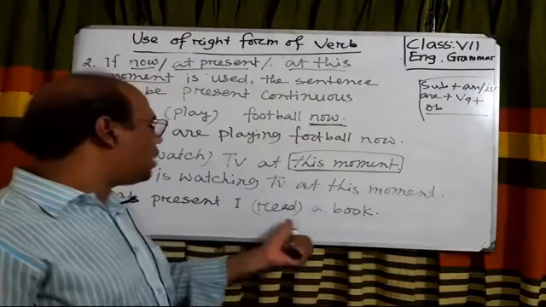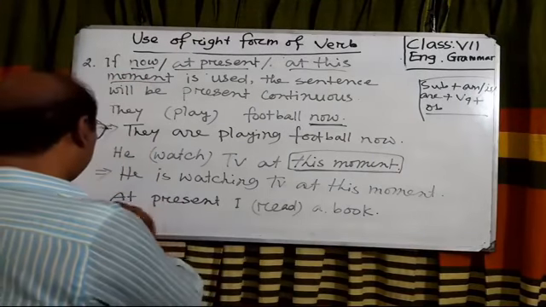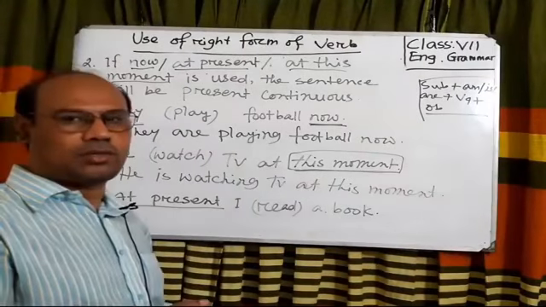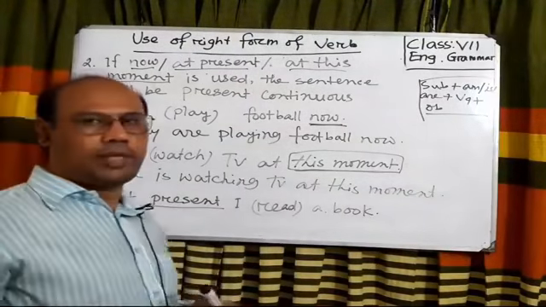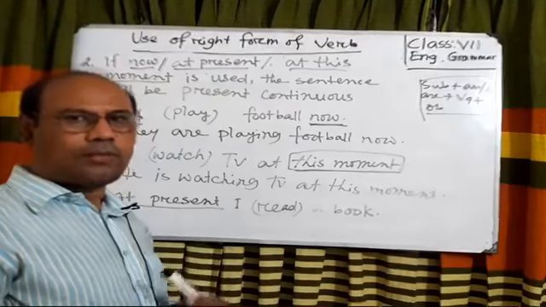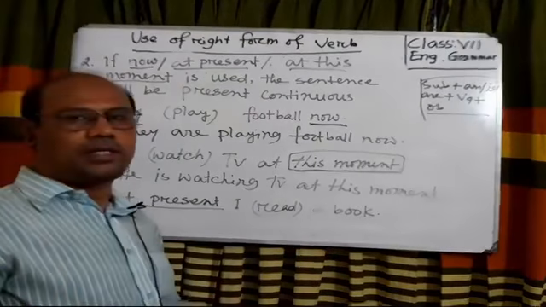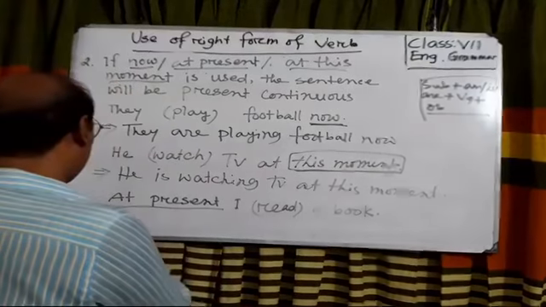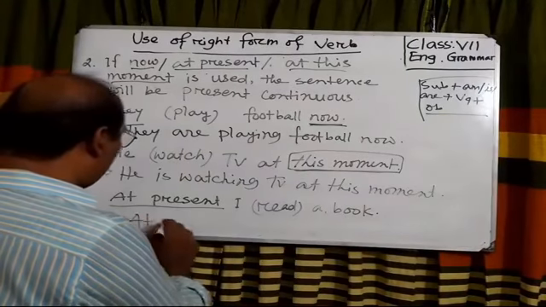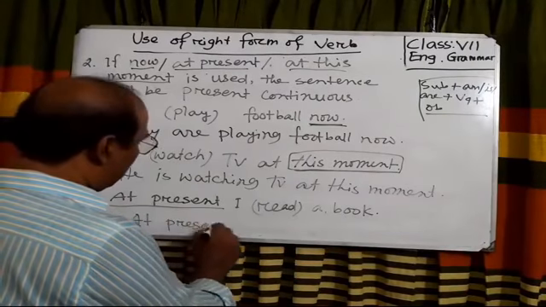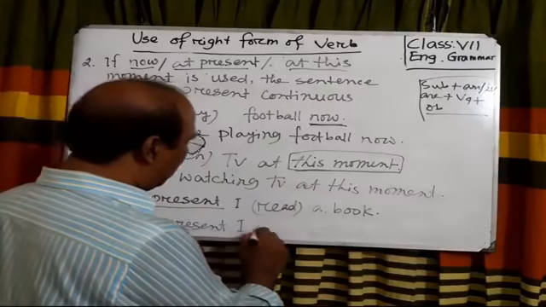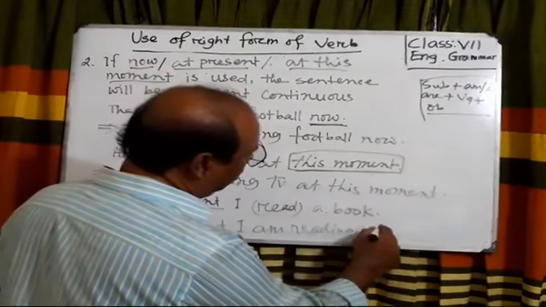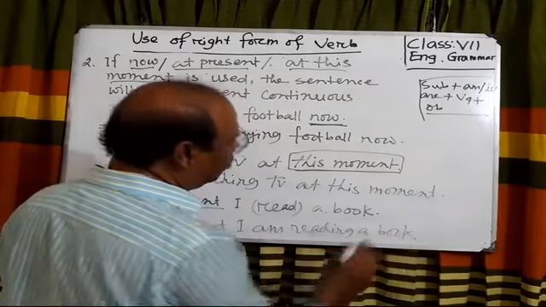Okay, dear students, let's see the next example. At present, I read a book. At present is used in this sentence, so the sentence will be in present continuous. It is very easy to make this sentence present continuous: at present, I am reading a book.